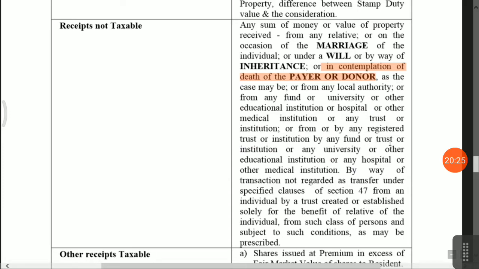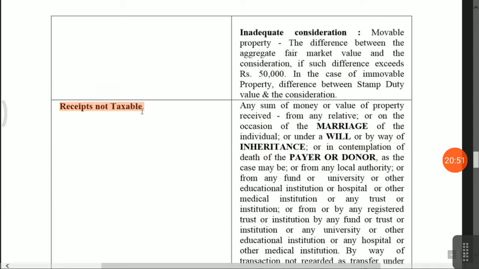Also, any transaction not regarded as a transfer under section 47, that is, in capital gains, or from an individual by a trust created or established solely for the benefit of the relative of the individual, from such class of persons and subject to such conditions as the case may be. That is receipt not taxable. This is a most important provision. To avoid tax liability, so many persons are using this type of tactics.